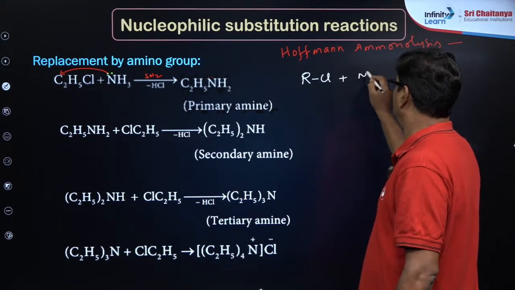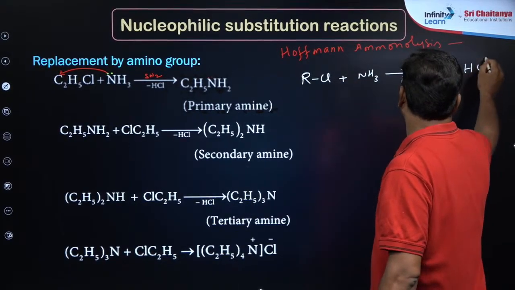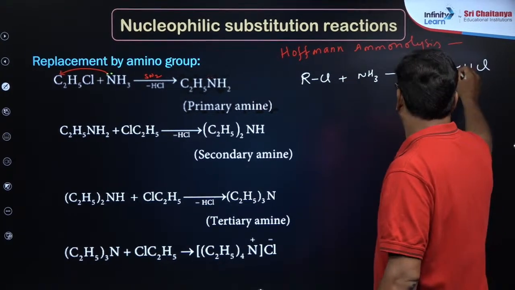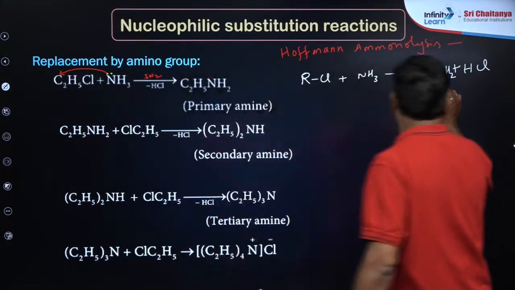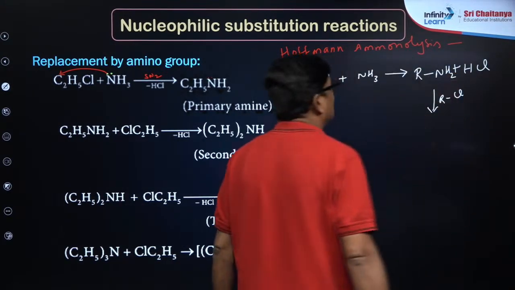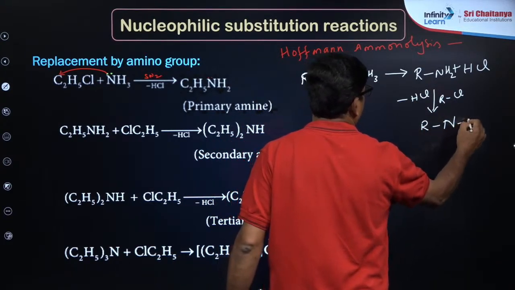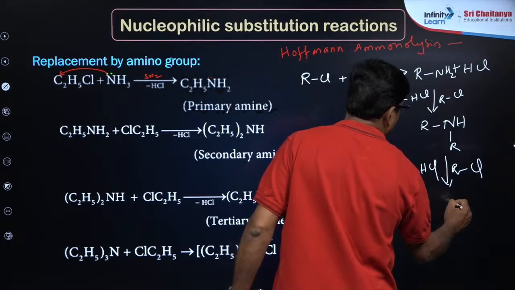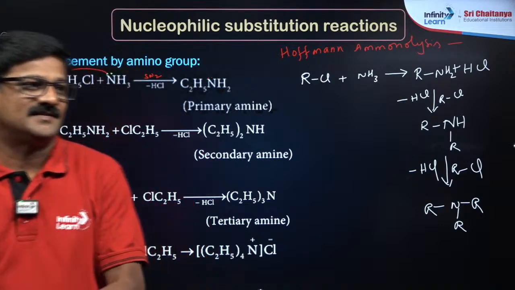When it is treated with NH3, one hydrogen and one chlorine are removed and RNH2 is formed. This is your primary amine. Kanu Sharma, is that fine? Right. So when this reacts once more with RCl, chlorine from here and hydrogen are removed as HCl, giving a secondary amine. With RCl again, you are going to get a tertiary amine like this. You understand? Clear, beta? Yes, thank you very much.